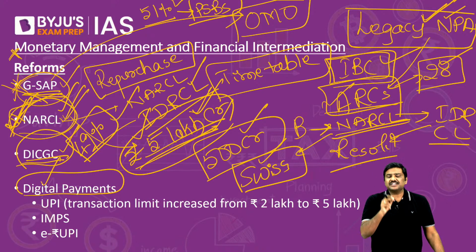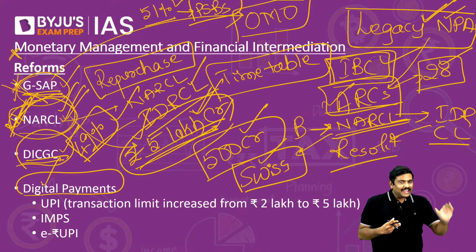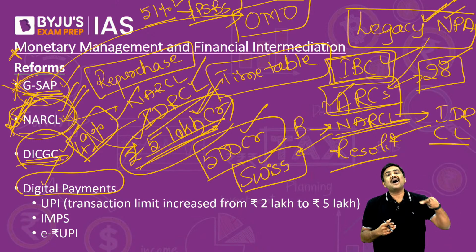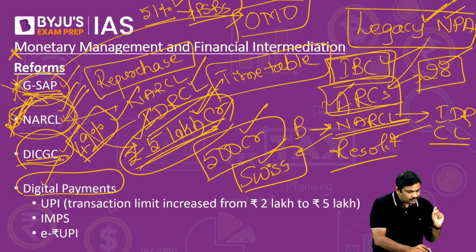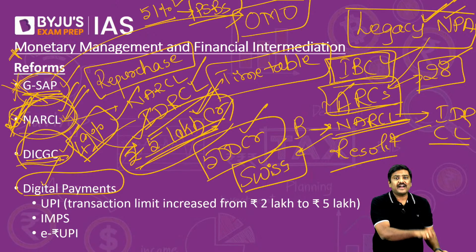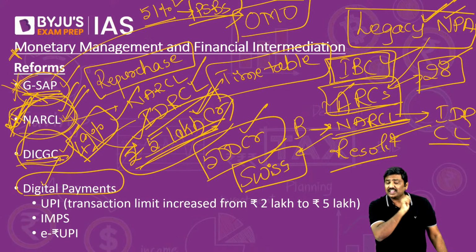Now this particular DICGC is the wholly owned subsidiary under the Reserve Bank of India and has been set up under the provisions of the DICGC Act of 1961. And what is the role of DICGC? Any bank or any authority or any institution which receives the banking license from RBI automatically will come under the coverage of insurance provided by DICGC. Remember this very carefully.